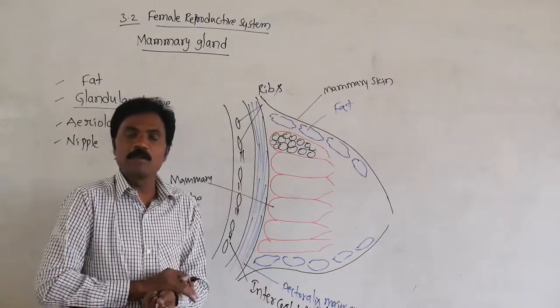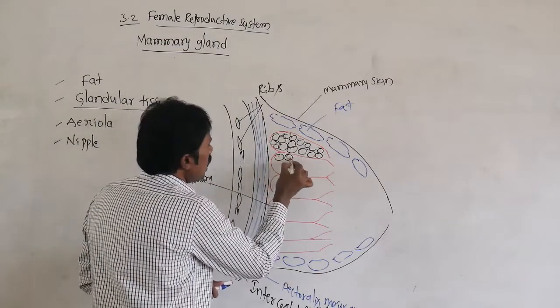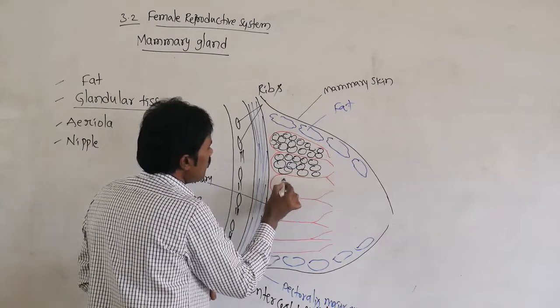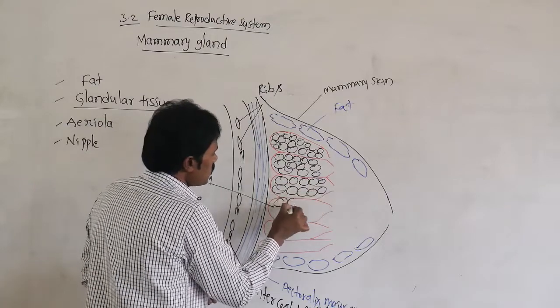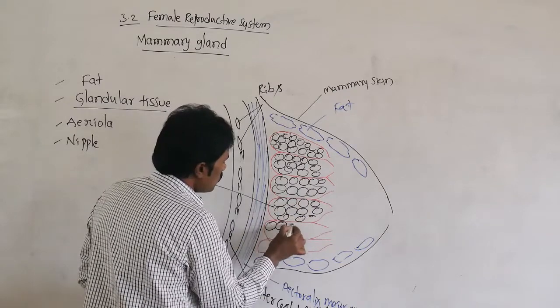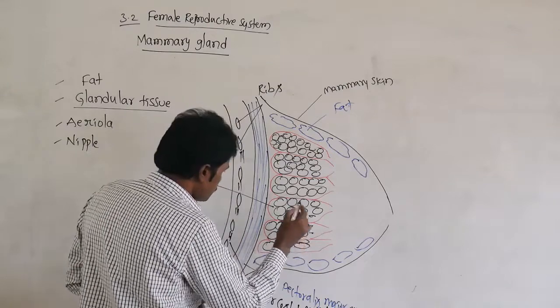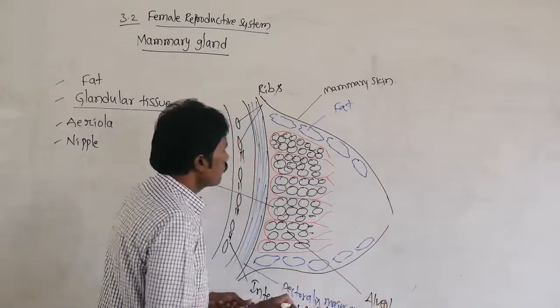Each mammary lobe contains alveoli, tiny structures where the synthesis and secretion of milk take place.